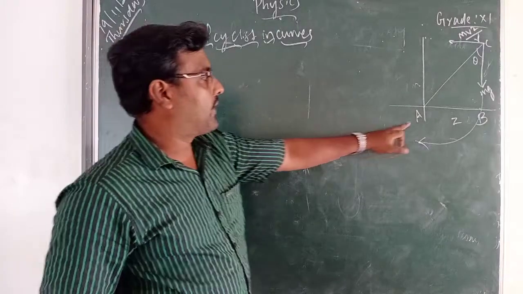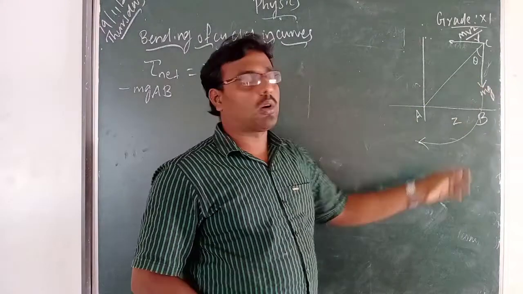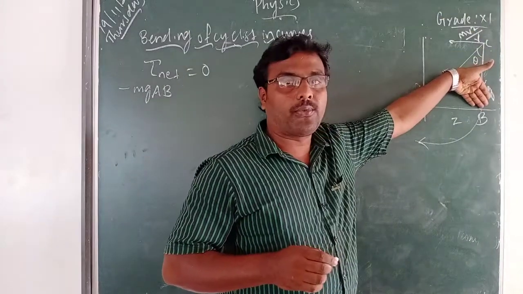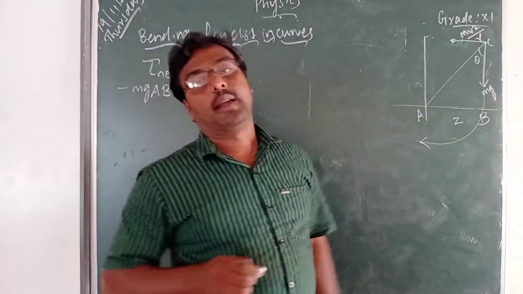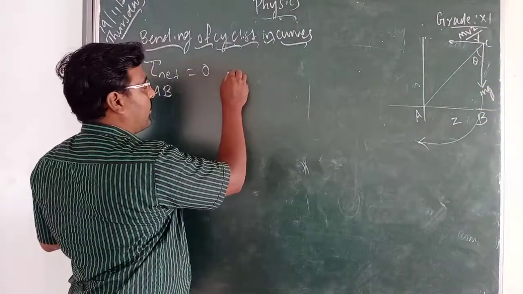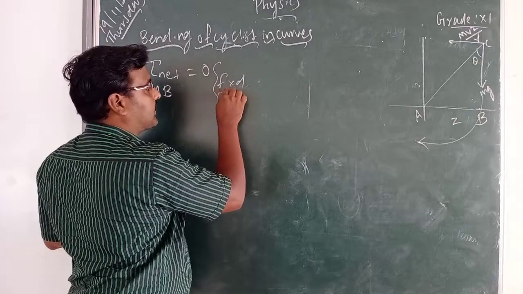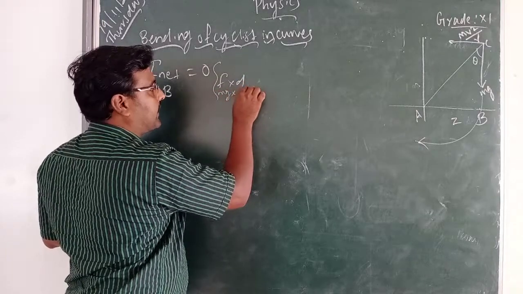The torque formula is F into d: mg is the force and the distance is AB.